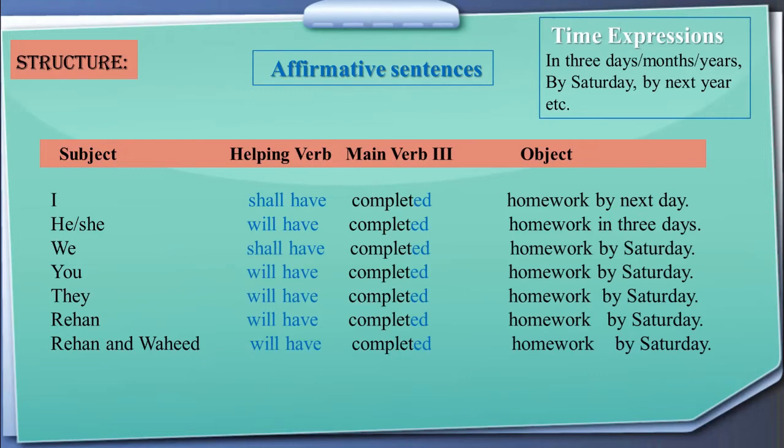These are the time expressions we are using as it is there: in 3 days, or in 3 months, years, by Saturday, by next year, etc. As those are used in the sentences.